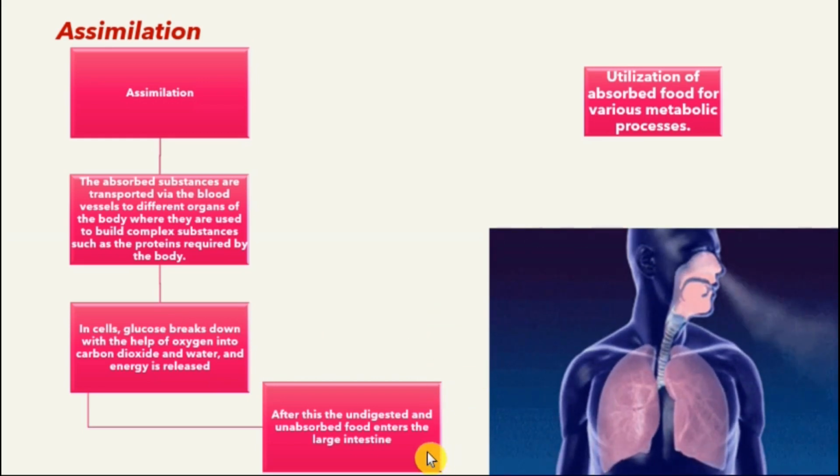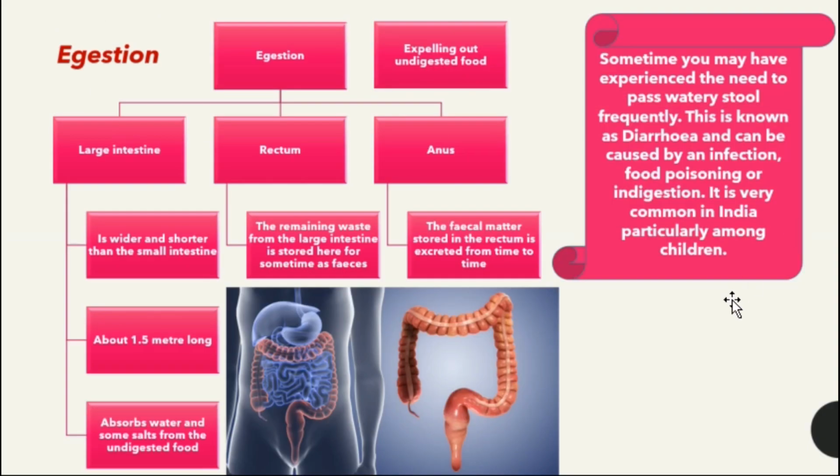And after this, the undigested and unabsorbed food enters the large intestine for the last process, which is egestion. Egestion means expelling out the undigested food. So first let's come to the large intestine. It is wider and shorter than the small intestine. So the large intestine is wider, but it is also shorter than the small intestine. Its length is about 1.5 meters, and it absorbs water and some salts from the undigested food.